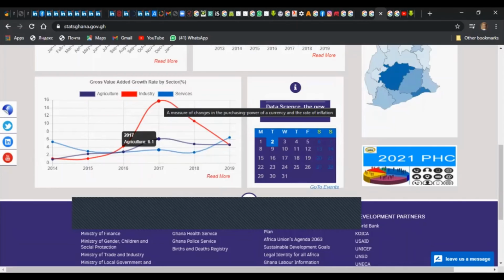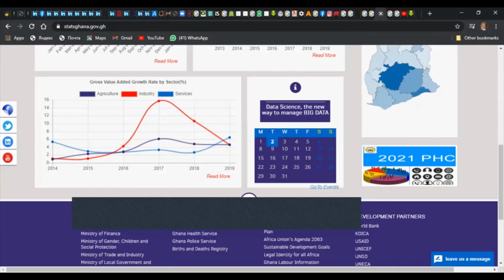The agricultural sector was second in terms of performance, at 6.1%, and the service sector is 0.3%. But over time, the service sector improved, and as of 2019, it leads with 6.5%, and we have the agricultural sector and industrial sector at the same percentage.